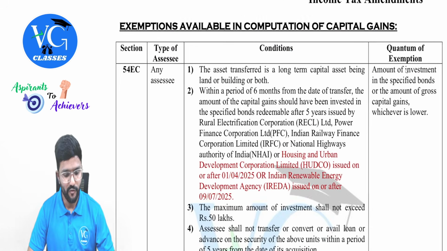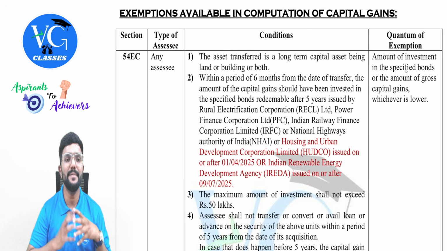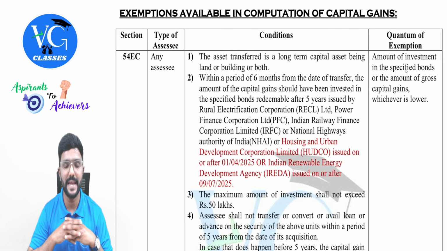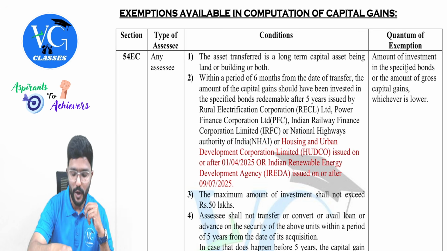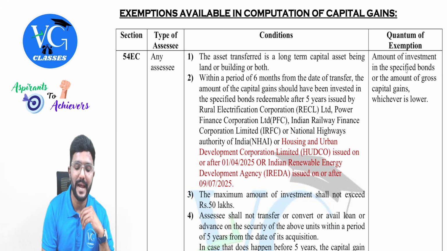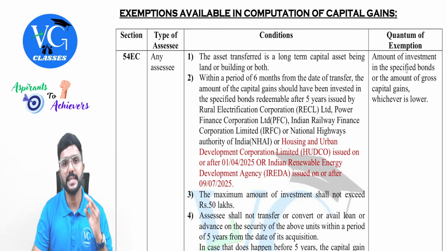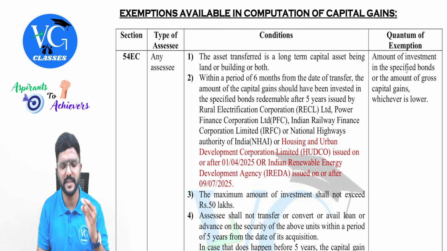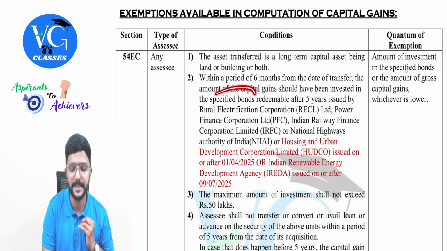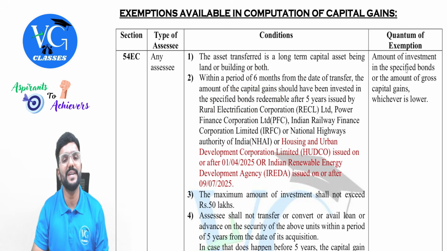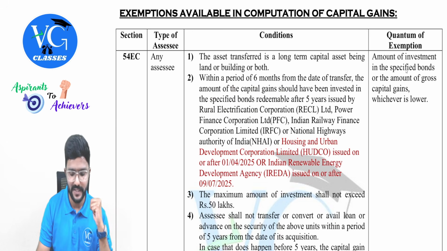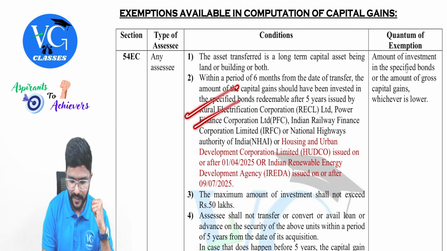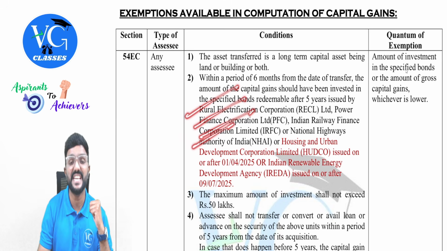Yeah, we'll move forward. Then there is a small amendment in section 54EC, which is an exemption. If there is a long-term capital gain on the transfer of land or building, an assessee can claim an exemption provided he invests such amount within 6 months from the date of transfer in some specified bonds, guys, which are redeemable only after 5 years. So which are those bonds, sir? Already a few bonds were there like REC bonds, PFC bonds, IRFC bonds and NHAI bonds.